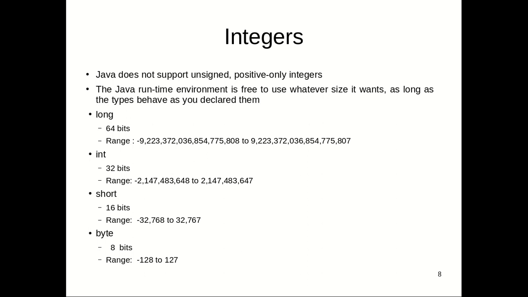You might have heard about the keyword unsigned in C and C++, where when we want to represent a positive integer only, which will never be a negative value, we can use unsigned int, unsigned long. That is possible in C++, but Java doesn't have support for any unsigned. So when we say integer, it can take both a positive type and a negative type. You can assign any type of that. Then the Java runtime environment is free to use whatever size it wants, as long as the types behave as you declare them.